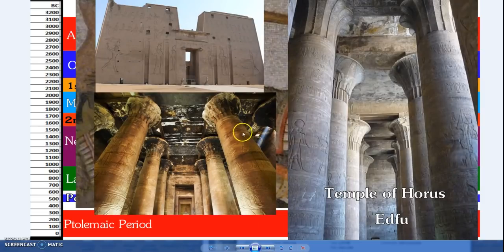Temple of Horus at Edfu, again Ptolemaic, and I think just important because even just the established Egyptian history covers 3,000 years.